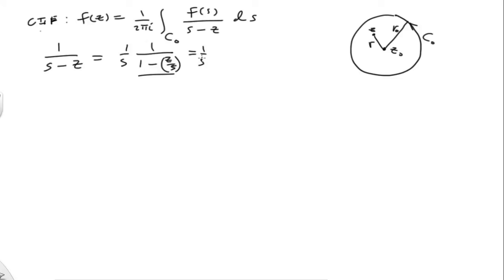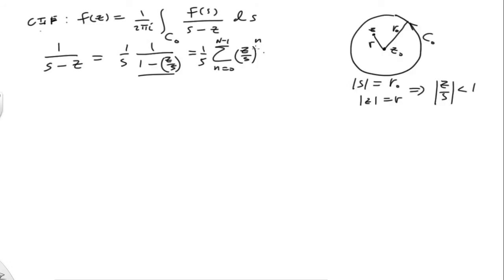Okay, that looks good. All right, so now this looks a lot like a geometric series, so I'm going to rewrite that again. And then we have a sum from n equals 0 all the way to capital N minus 1 of z over s, that quantity, to the little n power. And notice that because, remember, the magnitude of s is going to be r0, and the magnitude of z is going to be r, it implies then that the modulus of z over s is going to be less than 1.